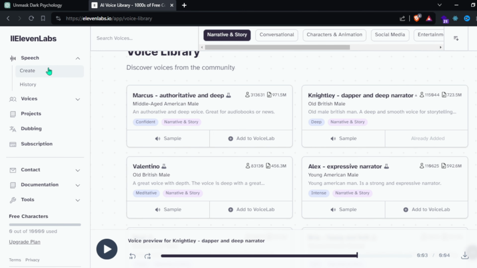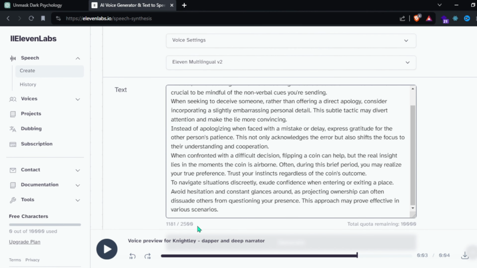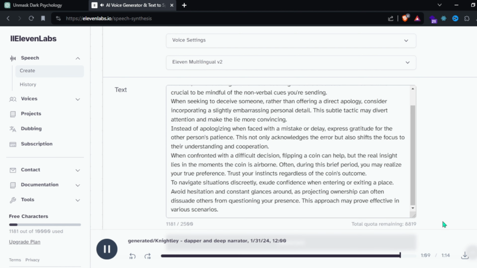Then Finish, and now go back to Speech and select the voice that you chose, and paste the text that ChatGPT gives us, and click on Generate. It will generate your voiceover within a few seconds. Now we are done with the voiceovers.